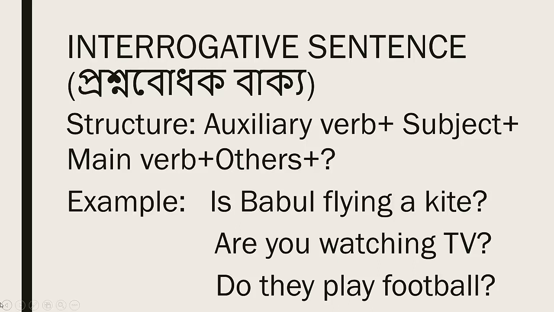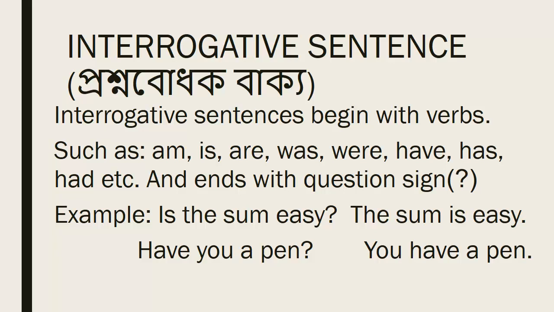And students, it is very easy to identify an interrogative sentence. Interrogative sentence may start with the auxiliary verb and end with an interrogative sign. And look at here, when these verbs am, is, are, was, were, have, has, had, etc. act as a main verb, that time interrogative sentences begin with these main verbs and end with question sign.